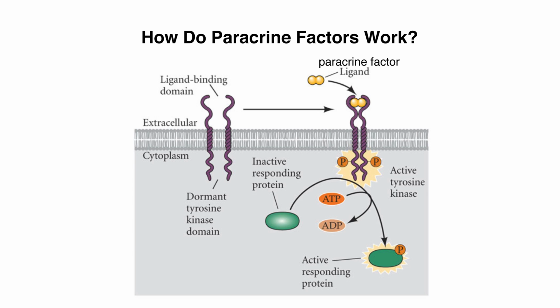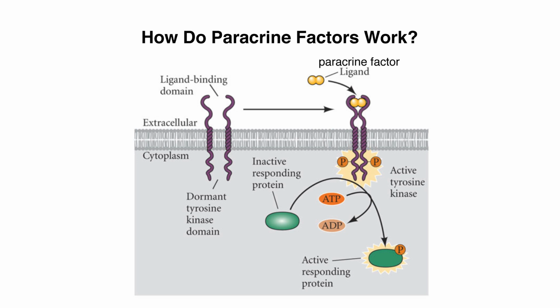So here is how one group of cells can tell another group of cells what to do. It makes a paracrine factor. That paracrine factor is received by a receptor on the surface of another cell. It changes the internal conformation of that receptor protein, allowing it to have a new activity. That new activity will eventually modify a transcription factor, which alters the types of genes being expressed in that cell.